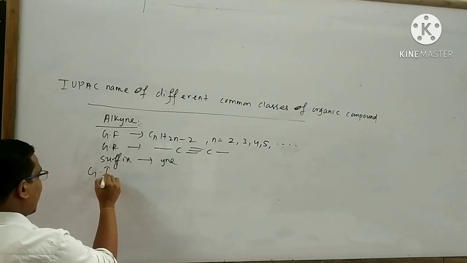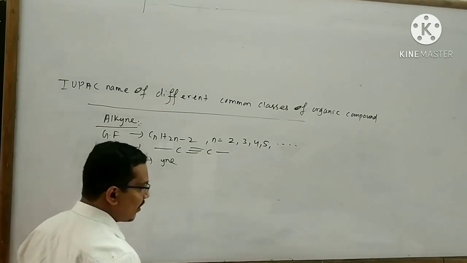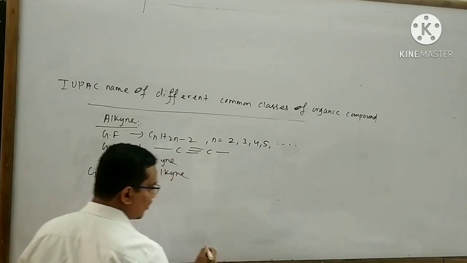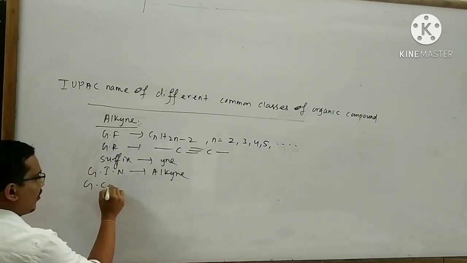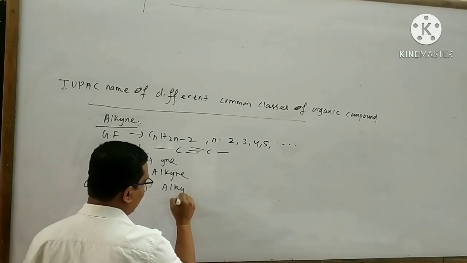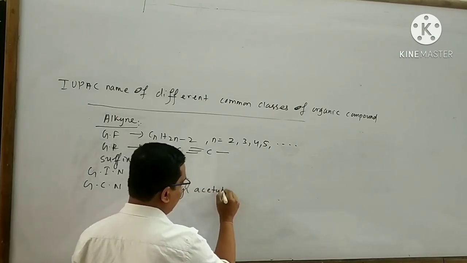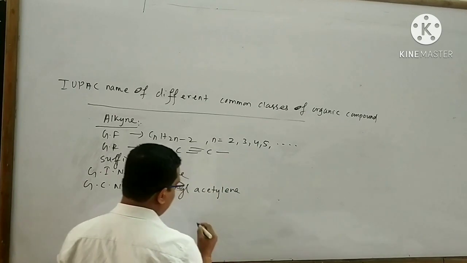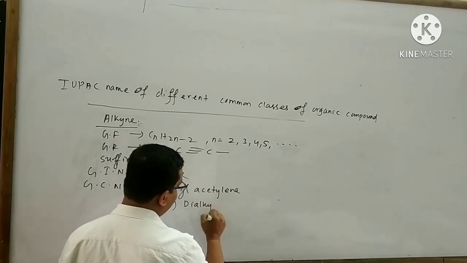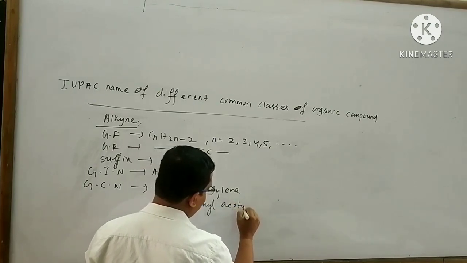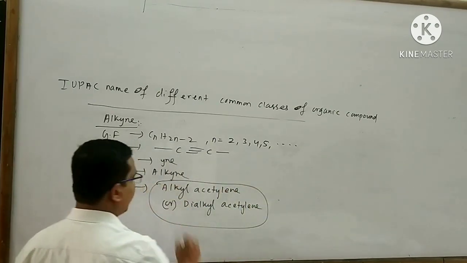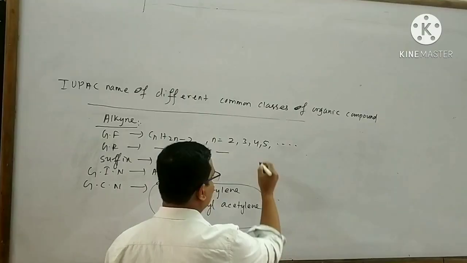The general IUPAC name of alkyne is alkyne. The general common name is alkyl acetylene, or you can also use dialkyl acetylene. These two are used in few cases.